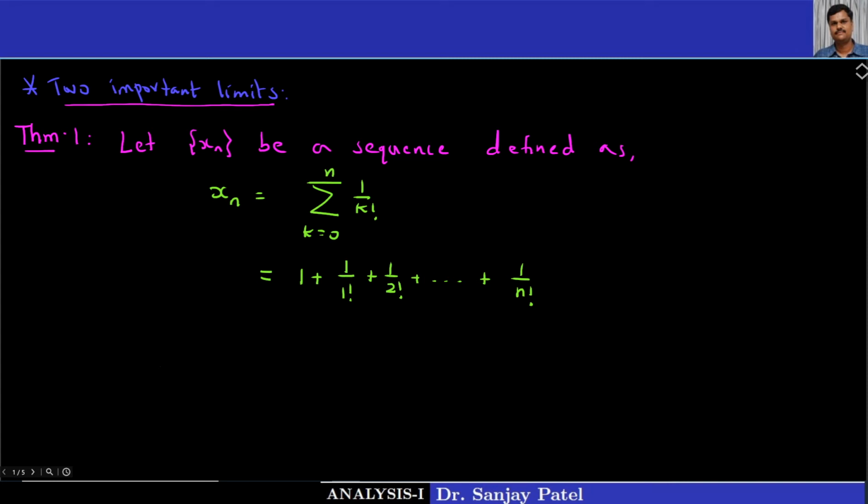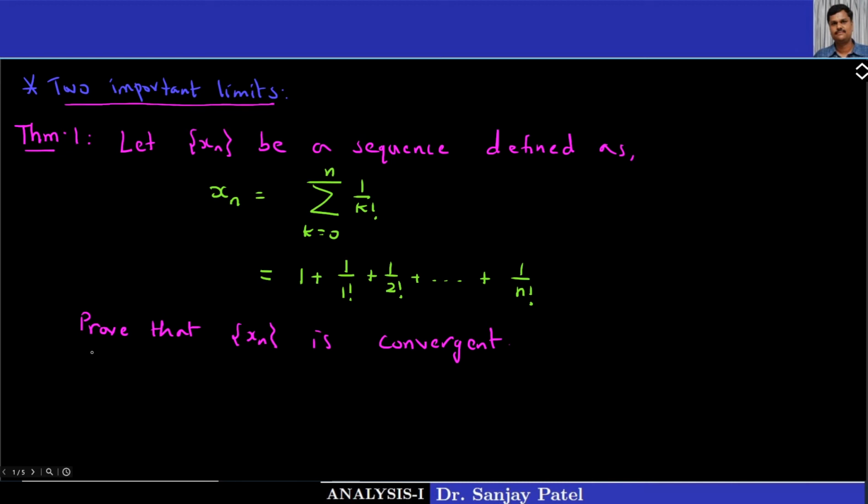And the problem is, we just want to show the convergence of this sequence. Prove that the sequence xn is convergent. So let us start proving.